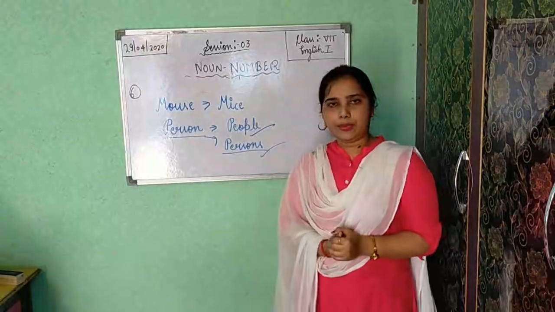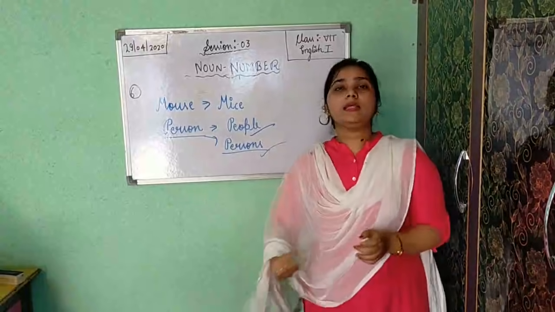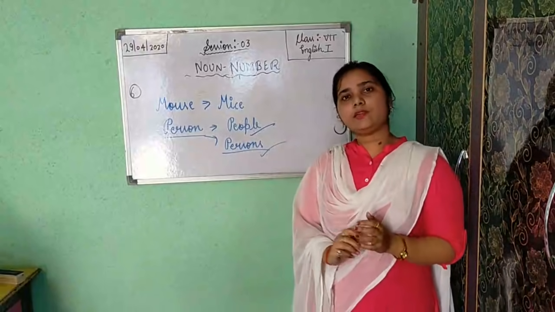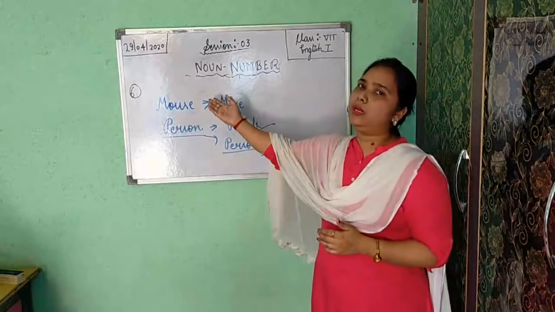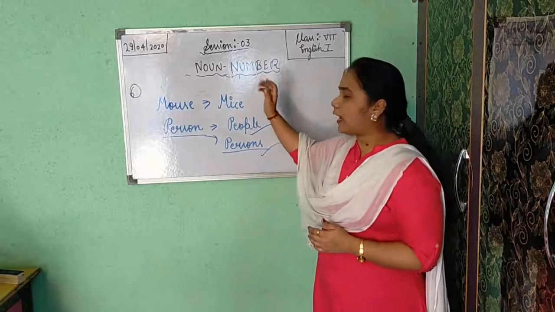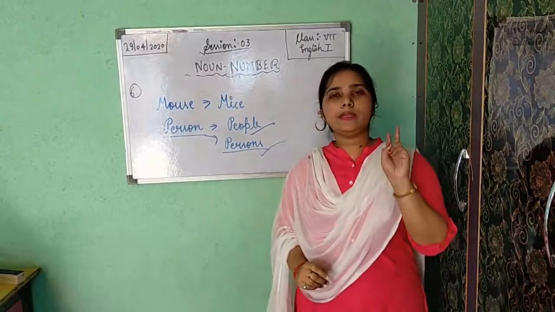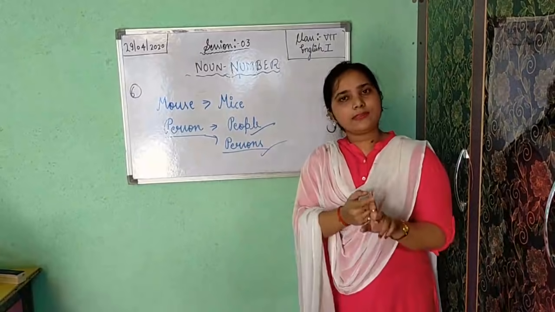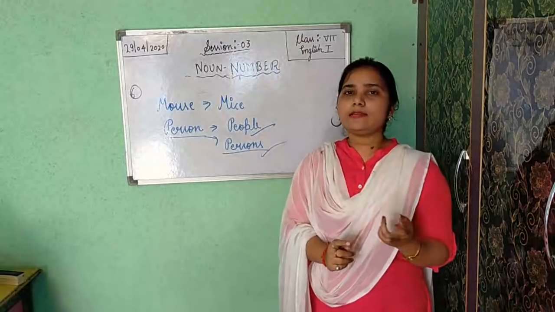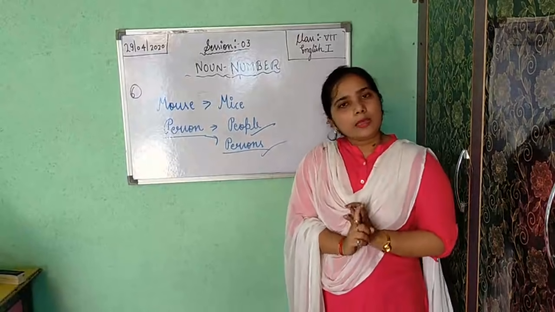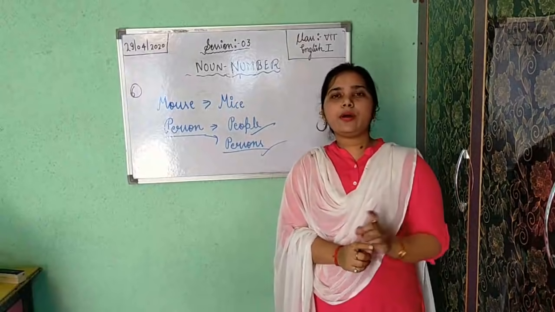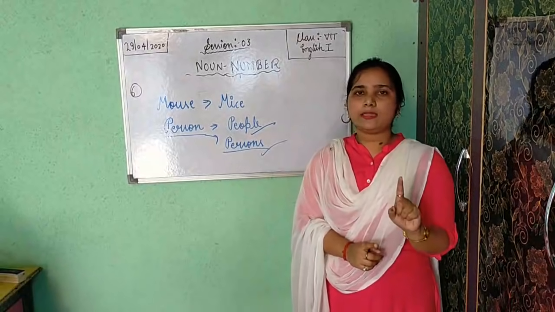Now, noun number. Number in the English language is also a category of noun. In English we get two numbers. The first one is singular number and the other is plural number. Singular number denotes one thing only, one single thing.